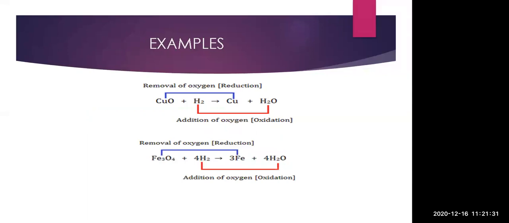Then again comes Fe3O4 and H2. When these two react with each other, what happens? Oxygen is released and it is absorbed by hydrogen. So both reduction and oxidation are taking place. That means both removal of oxygen and addition of oxygen are taking place, so it is a redox reaction.